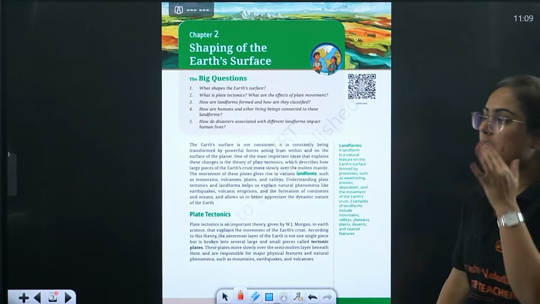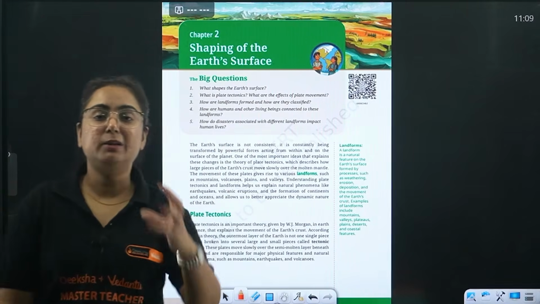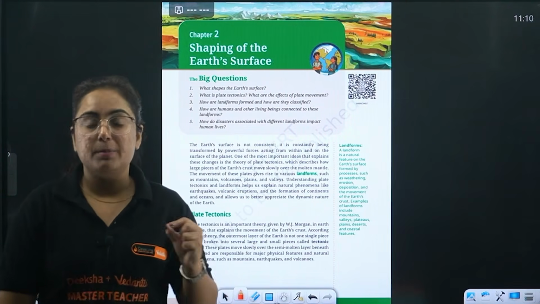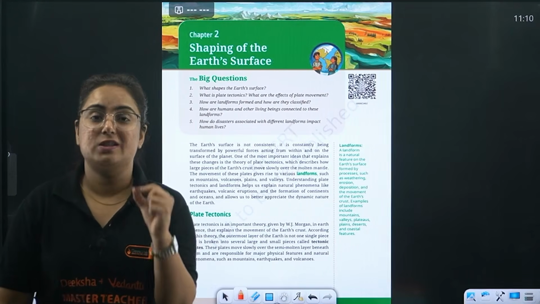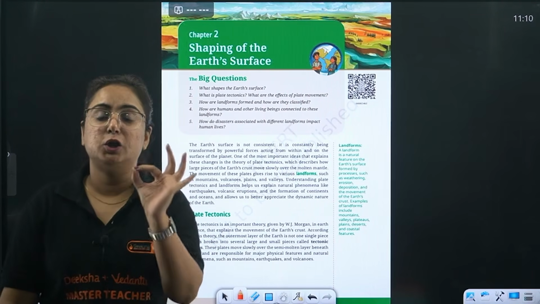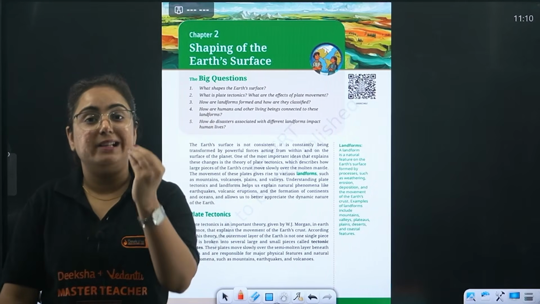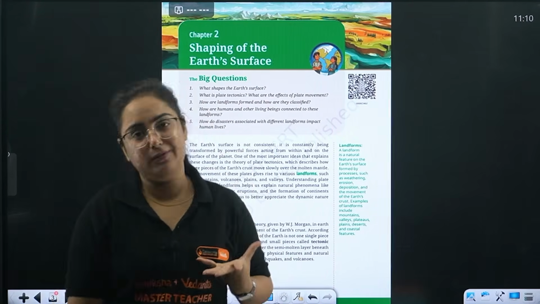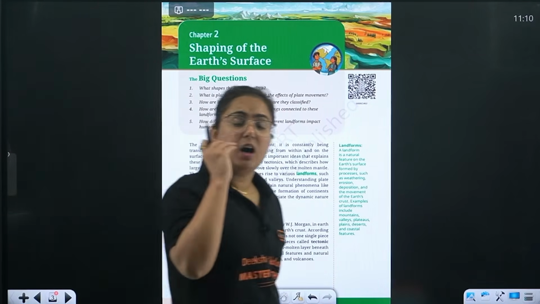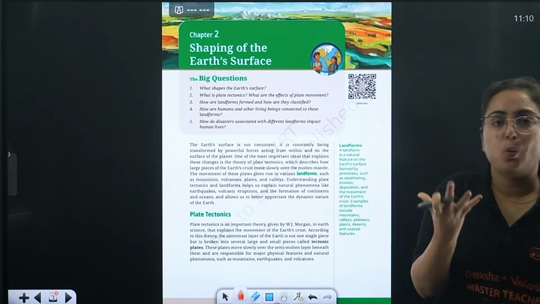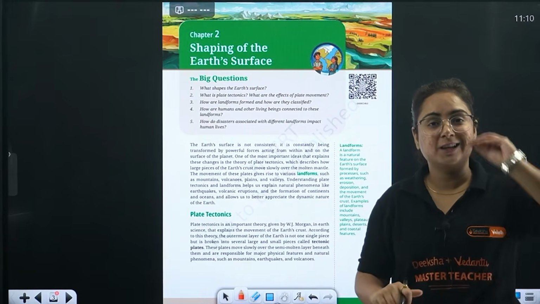First of all, when I talk about Earth, beta, Earth is a unique planet, right? Why is it a unique planet? Because of its location, because of the availability of air, because of the availability of all those things which actually give birth to humans and allow them to live, allow them to have a life. This is the only planet which has life. The first and the most important thing is that, right? And on the earth, the humans are living over the crust area. That means the top layer of the earth, which is known as earth crust.